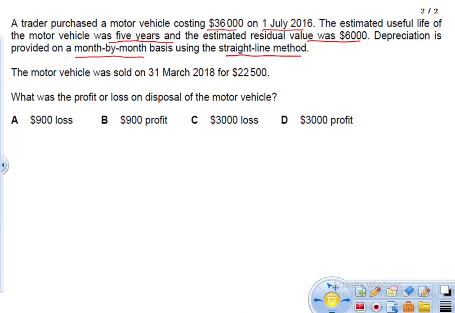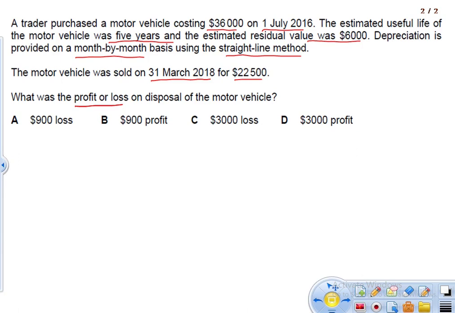The motor vehicle was sold on 31st March 2018 for 22,500. What was the profit or loss on this disposal? We need to find the net book value of this asset to find out whether it's a profit or loss on disposal.